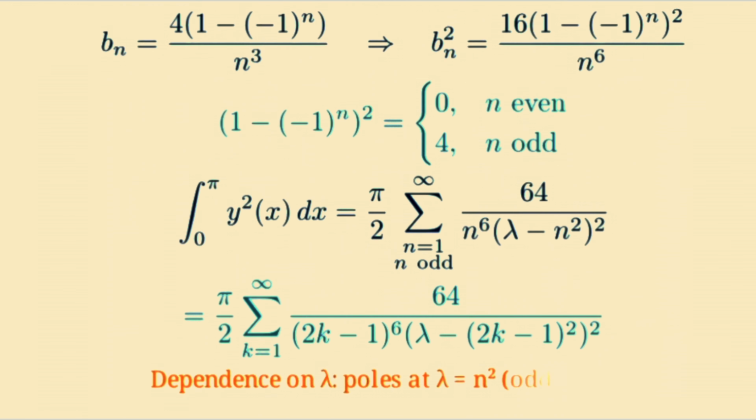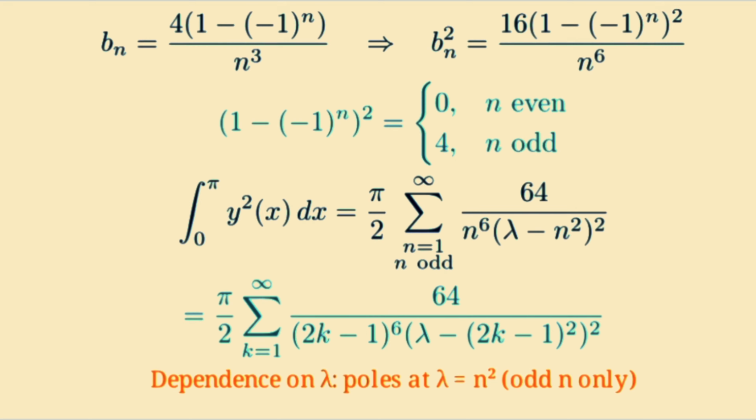Now, let's discuss how the result depends on lambda. Look at the denominator, lambda minus n squared. If lambda equals n squared for some integer n, the coefficients blow up, meaning the boundary value problem hits resonance. And the solution is not finite unless the corresponding b sub n is 0. Because b sub n is non-zero for odd n, any lambda equal to an odd square will cause a divergence.